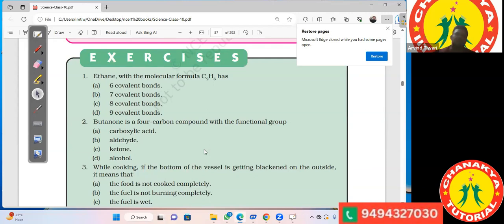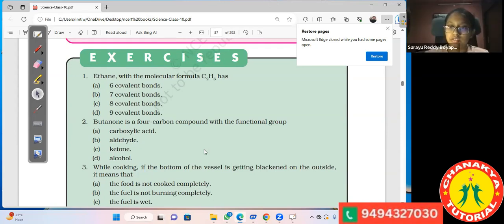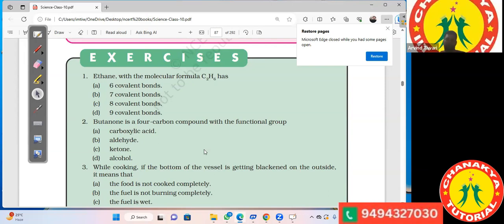Ethane, molecular formula C2H6. So how many covalent bonds are there? So 7. 7 covalent bonds, sir. 6 with hydrogen and 1 in the carbon. So 7 covalent bonds. Butanol is a 4 carbon compound with a functional group. So which functional group is present in butanol?